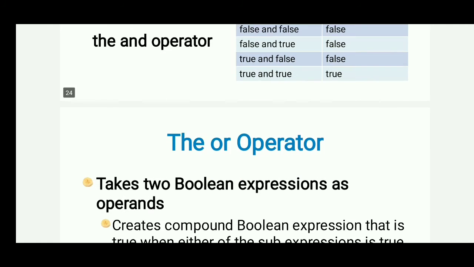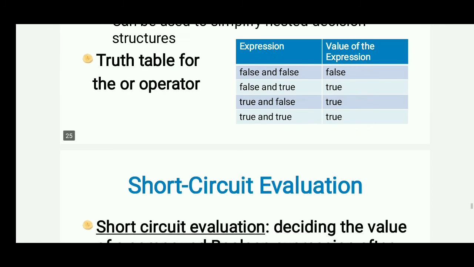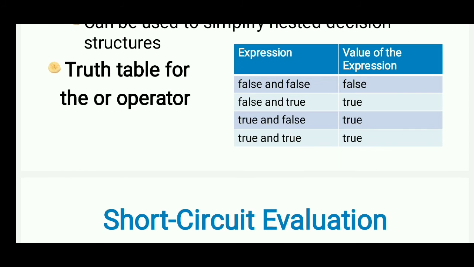Then in case of the OR operator, you can directly see this truth table, where false and false gives false. False and true gives true. True and false also gives true. And true and true gives true.